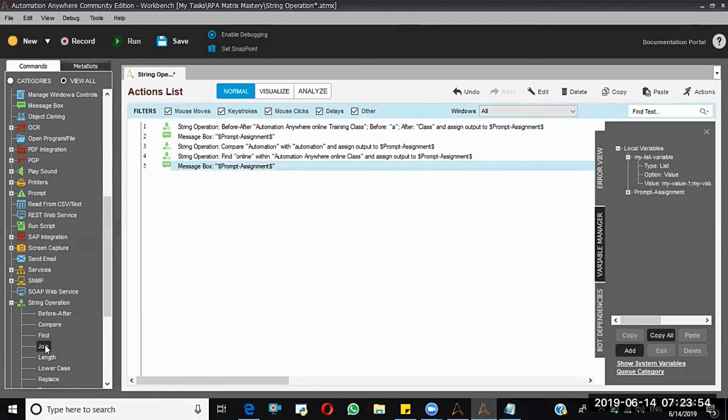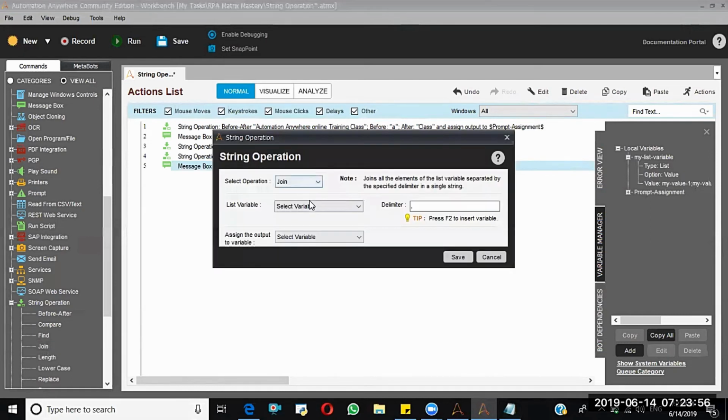I'll show you. So here, the join operation. The input type of the join operation is a list variable only. Apart from the list, you will not be able to select any other type. We have two types: one is list type and the second one is value type. In this drop down, it is not showing the prompt assignment because that is a value type variable.